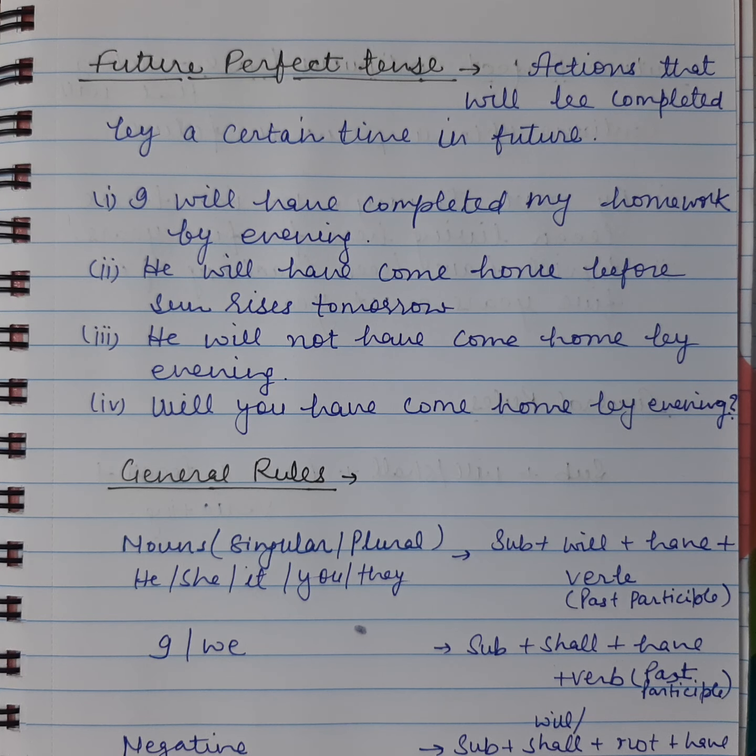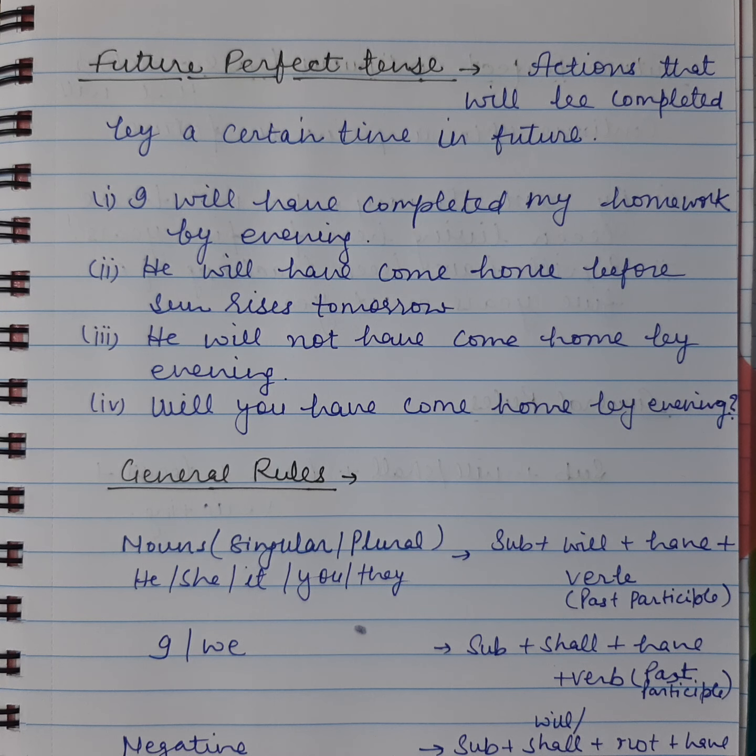Future perfect tense. It expresses an action that will be completed by a certain time in the future. So for example, I will have completed my homework by evening. So by evening I would have completed my homework. He will have come home before sunrise tomorrow. So before sunrise tomorrow, he'll be at home. He will not have come home by evening. So it's a negative sentence. He'll not be able to reach home by the evening. And then if we have to make an interrogative sentence, it will be: will you have come home by evening?